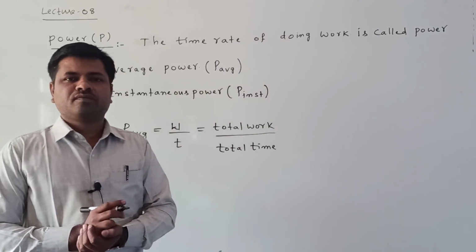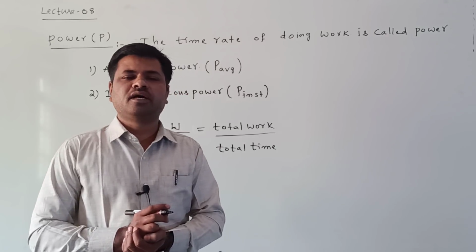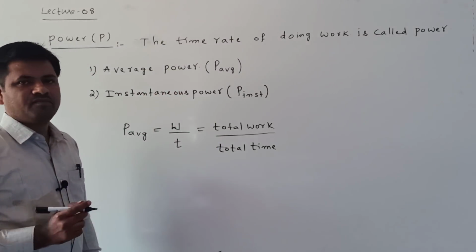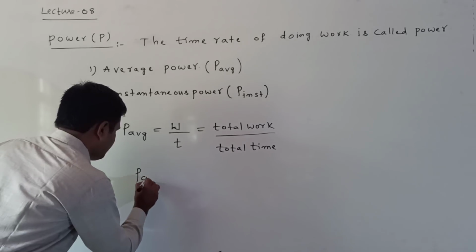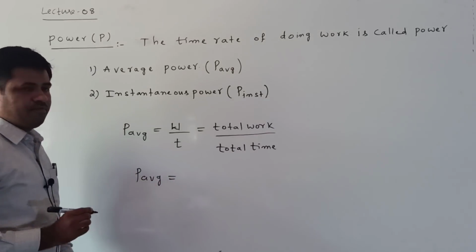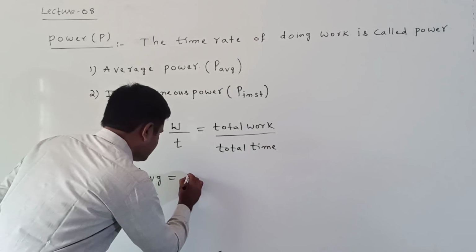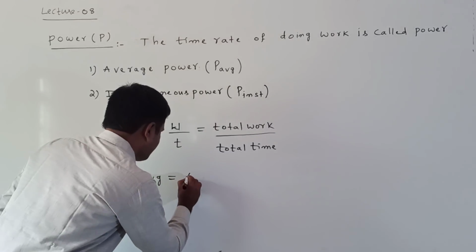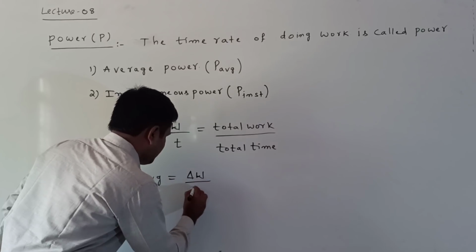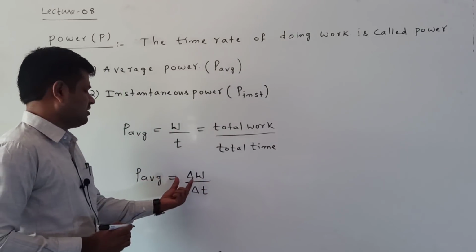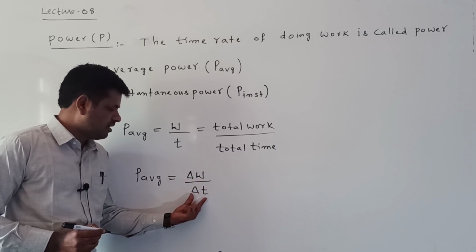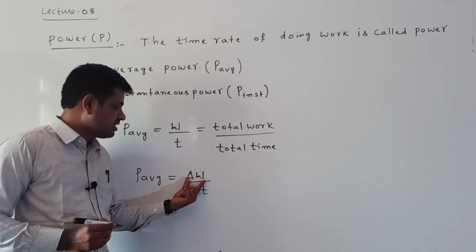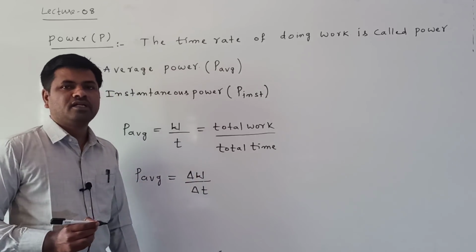Suppose small work is done in a small interval of time. In this case, average power can be written as delta W by delta T. This is the small work done in delta T time, where delta T is the time taken for performing this work, delta W.